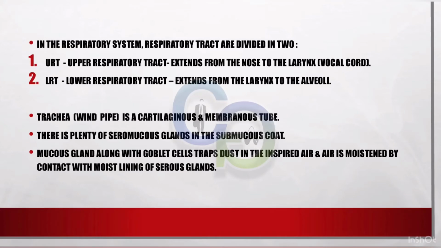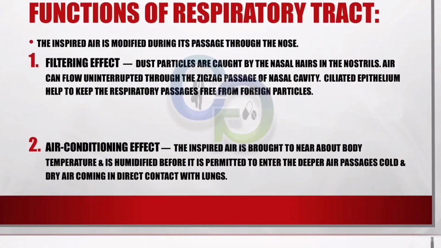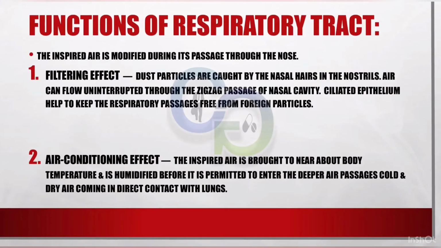In the respiratory system, the respiratory tract is divided into 1. Upper respiratory tract, which extends from the nose to the larynx vocal cord. 2. Lower respiratory tract, which extends from the larynx to the alveoli. Trachea is a cartilaginous and membranous tube. There are plenty of seromucous glands in the submucous coat. Mucous gland along with goblet cells traps dust in the inspired air, and air is moistened by contact with the moist lining of serous glands.